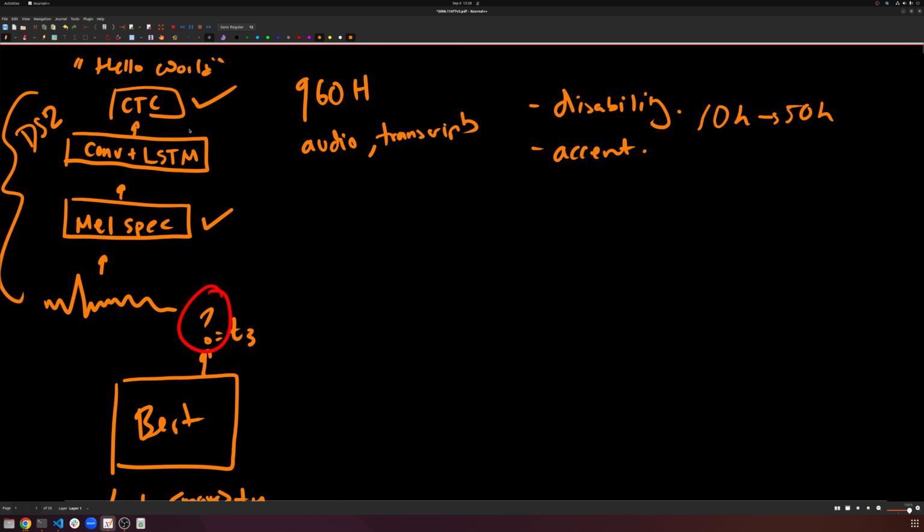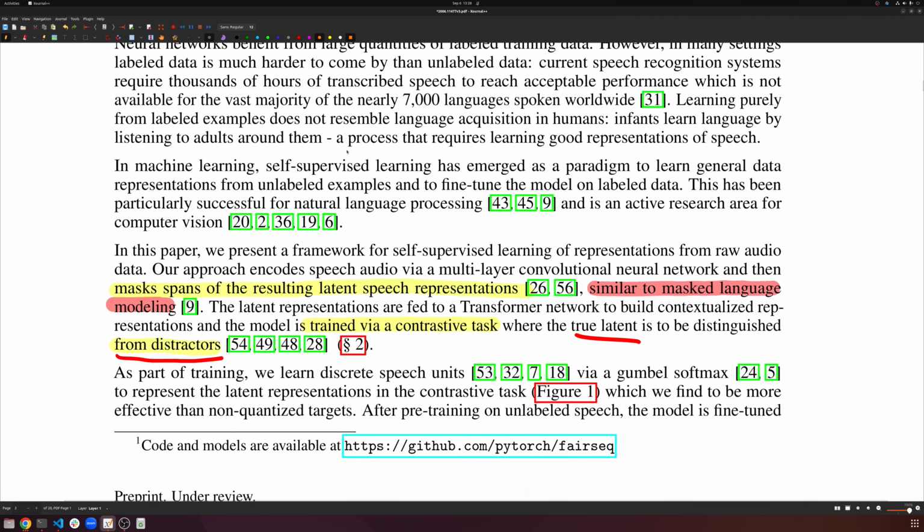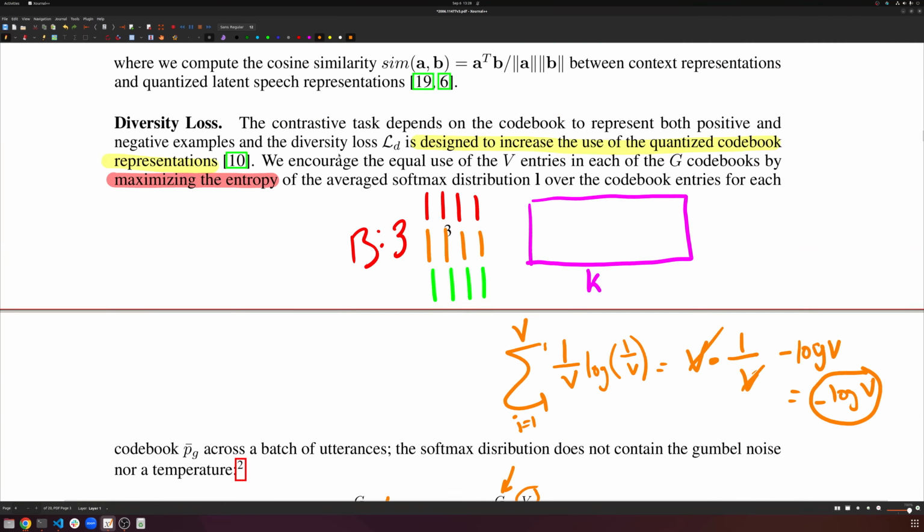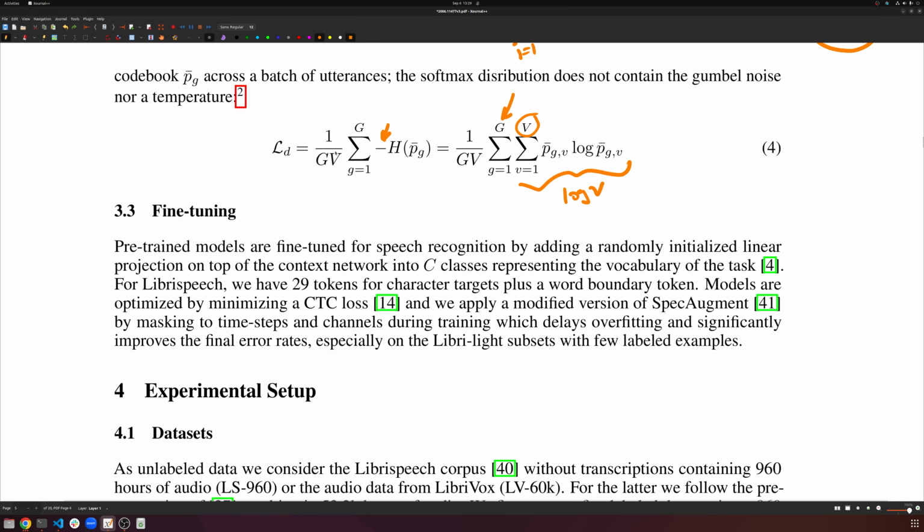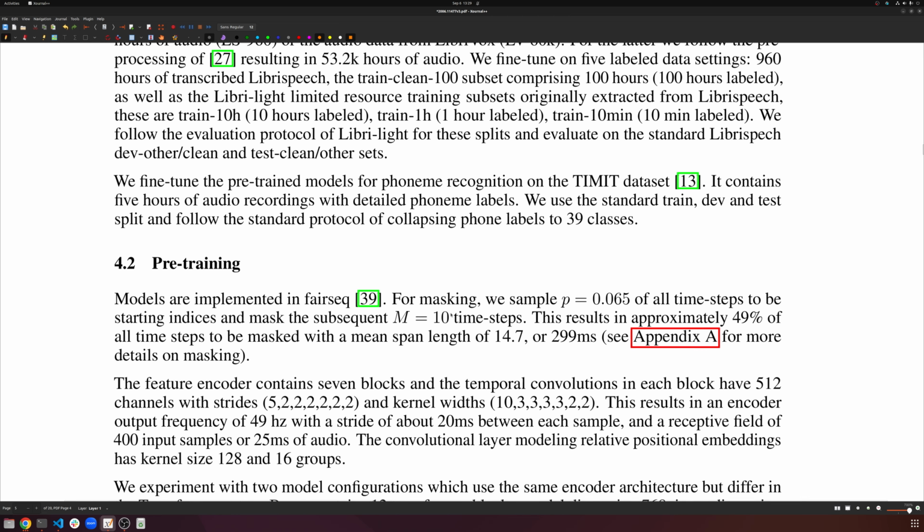It's just that because we pre-trained this model already and it understands the acoustic features of speech, this CTC task requires significantly less data than the nearly 1,000 hours we need to get reasonable performance on something like Deep Speech 2. And so that's the main idea, right? So we've kind of covered all the main things here. There are a couple of extra things that we can talk about right here.